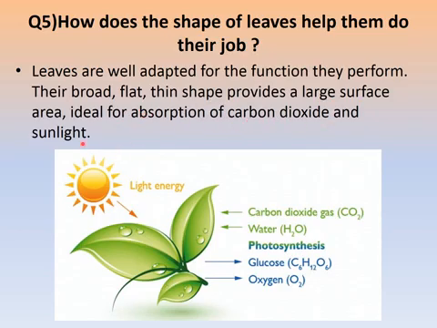So as you can see from the figure, the leaves are thin and broad in shape, which are more clearly outside for the sunlight, so they can absorb maximum sunlight and carbon dioxide. Mostly you will see that the leaves have a shape which is thin and broad, and it is outward. So when the sunlight falls on the leaves, maximum sunlight is absorbed by the leaf.